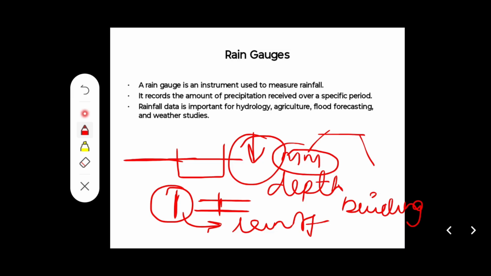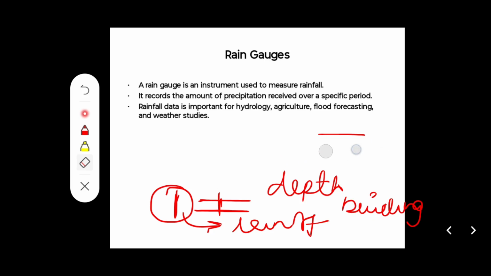If historically this much rainfall took place and the maximum flood level was this much, then we have to give the plinth level this much, or give the deck level of a bridge at this level. So measurement is very important.